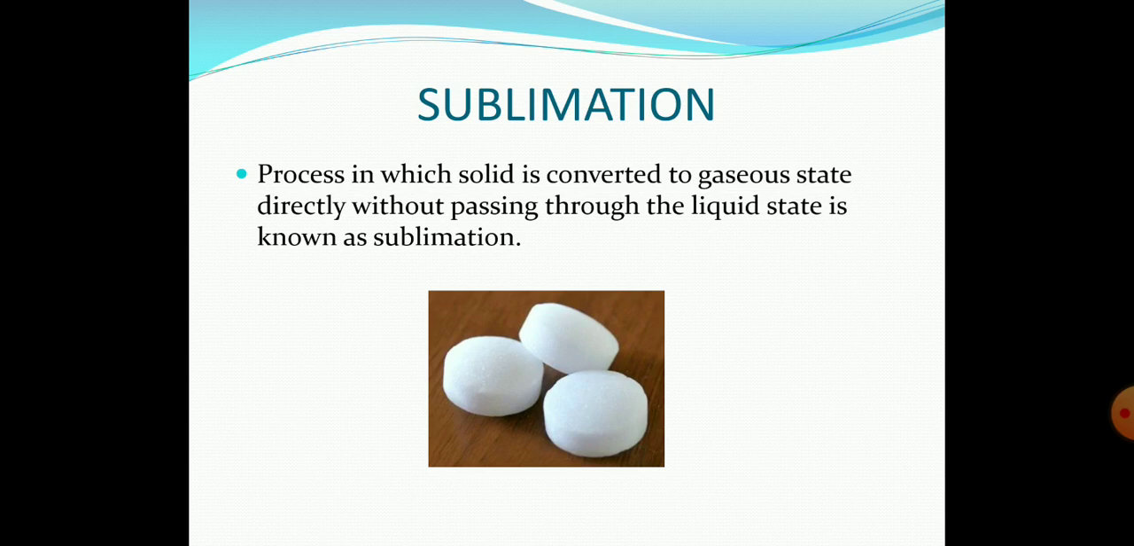Sublimation is a process in which a solid is directly converted to gas without passing through the liquid state. So that is called sublimation. Examples: camphor, naphthalene balls, etc.